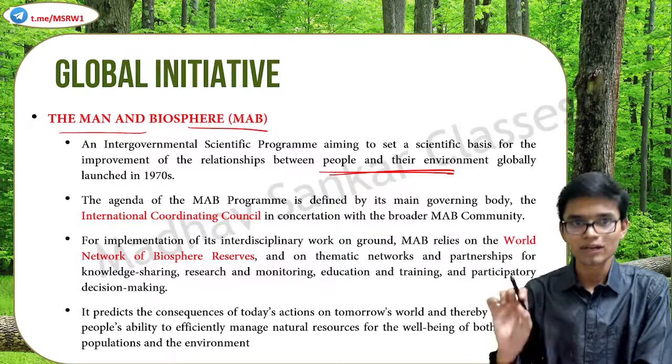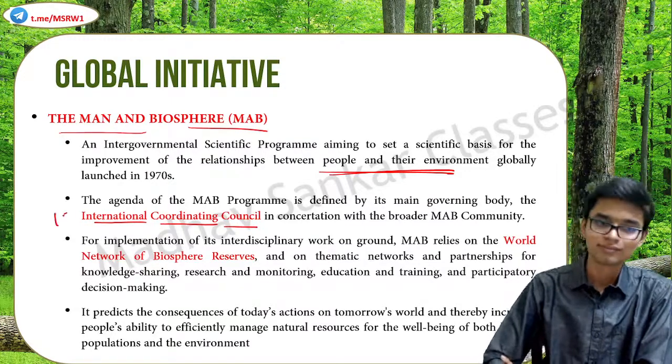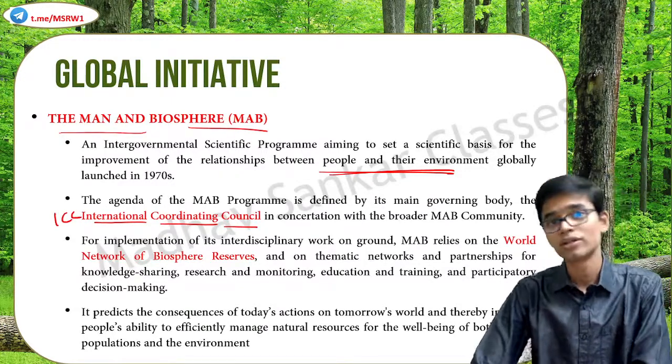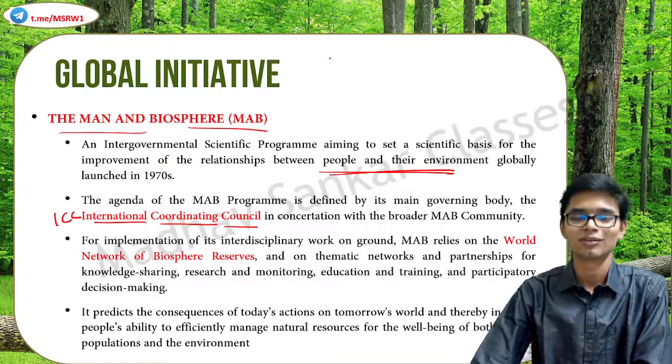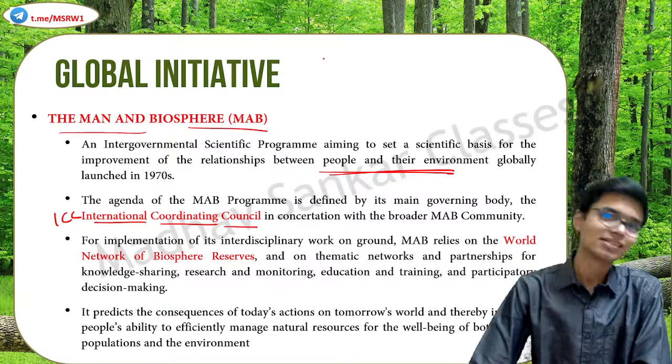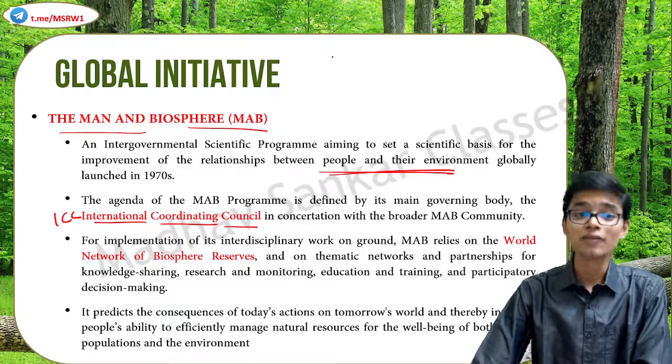So what is the governing body of MAB? It is the International Coordinating Council, ICC. You have heard about the other ICC, the International Cricket Council. But this is another ICC, the governing body of the Man and Biosphere Program.